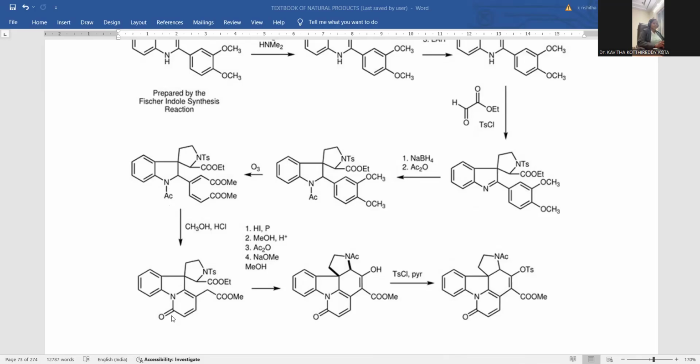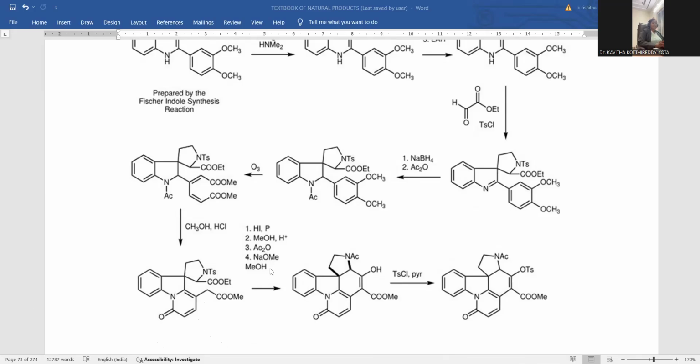This is a cyclic lactam. Once again, a cyclic lactam will be generated with the six-membered nitrogen atom, leaving this side chain CH2COOMe unaffected. So this remains as is. So here CH2COOMe is also present, but this COOMe is discarded, and this carbon participates in ring cyclization, giving rise finally to a new ring formation. A new annulation will be originated.